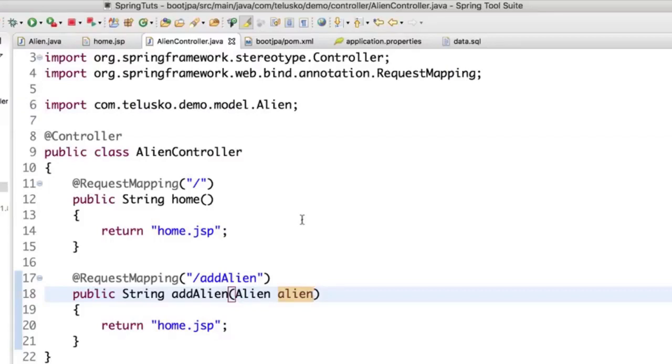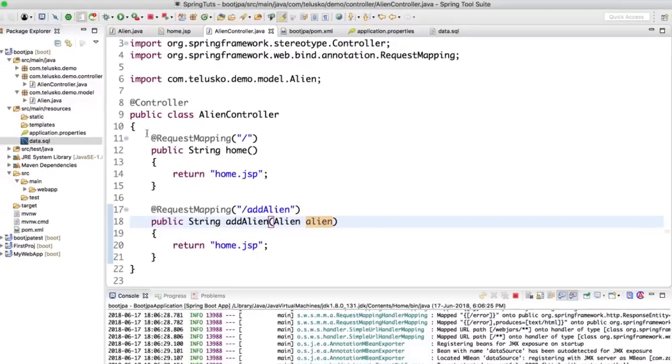Okay, everything seems good. But then how will you add data in database? If you remember, we need to write JDBC code, right? Or in JPA or in Hibernate, we need to have a repository link. We have to create a separate code using which you can add. We will do that here as well.